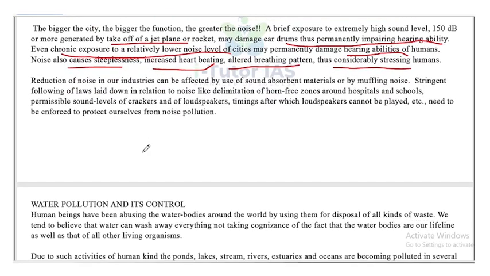Reduction of noise in our industries can be effected by use of sound absorbent materials or by muffling noise. Stringent following of laws laid down in relation to noise, like delimitation of horn-free zones around hospitals and schools, permissible sound levels of crackers and of loudspeakers, timing after which the loudspeakers cannot be played, etc., needs to be enforced to protect ourselves from noise pollution.